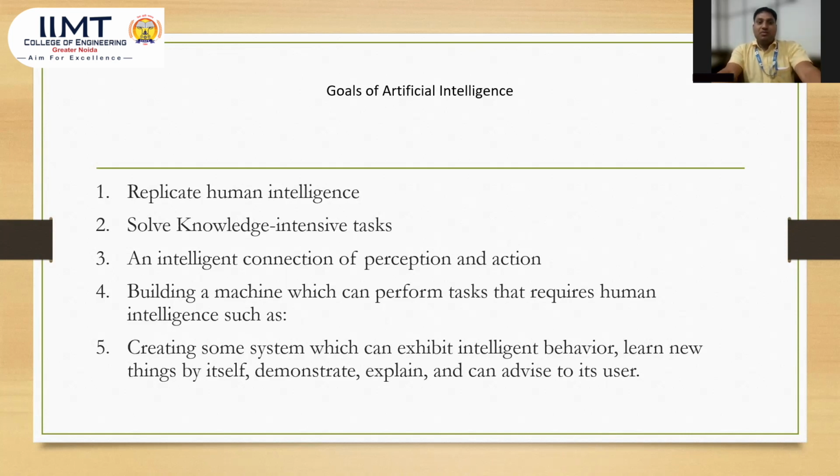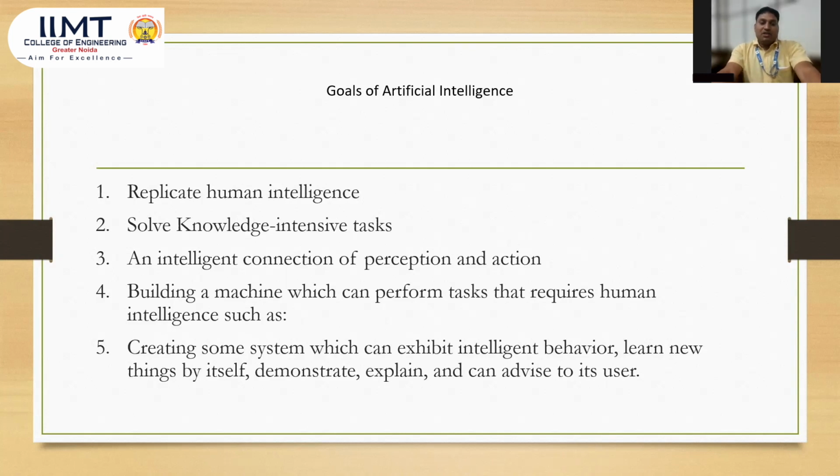Second is solving knowledge-intensive tasks. Here are the different types of tasks provided by humans. The intelligent machine solves these knowledge-intensive tasks, like playing games, walking, working on the floor, and in entertainment also, different types of tasks are performed.